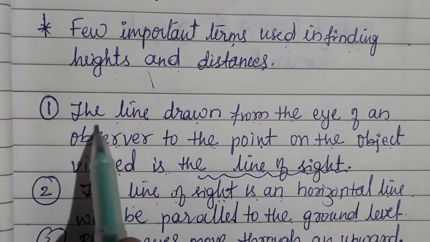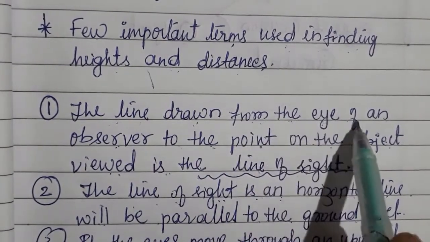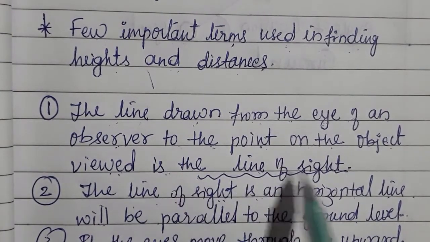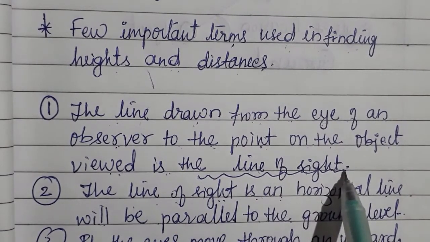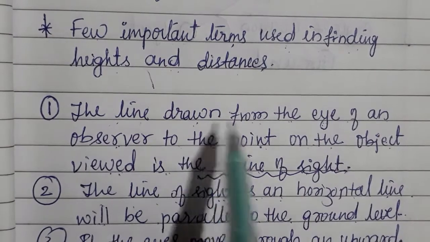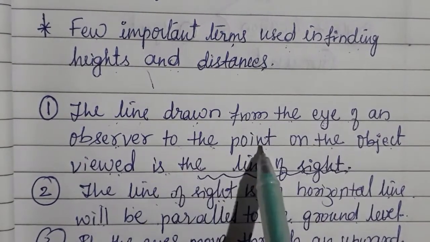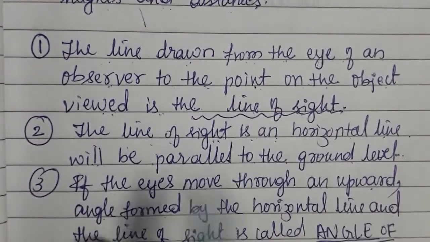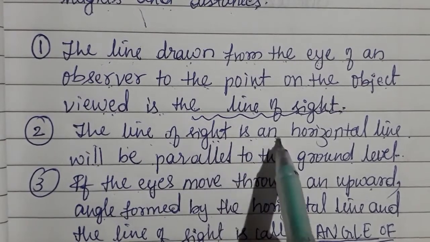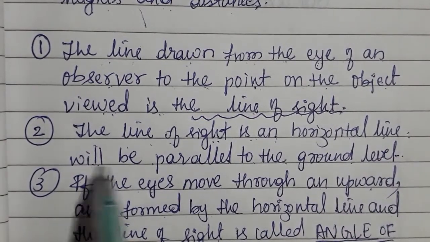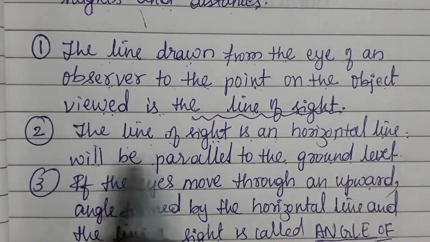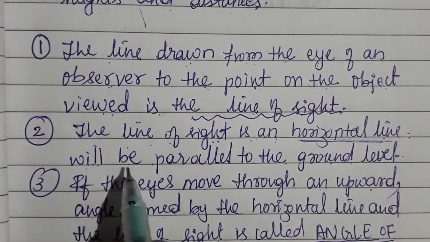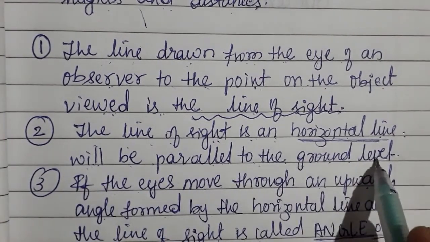First point to be noted: the line drawn from the eye of an observer to the point on the object viewed is the line of sight. So line of sight plays a very important role in solving the problem. The second important point: the line of sight is a horizontal line when it is parallel to the ground level.